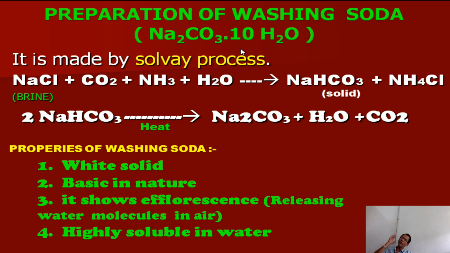This is called efflorescence: the physical behavior of washing soda changes when exposed to the atmosphere, losing water molecules. It is highly soluble in water, and it is basic in nature, which is very important. These are very important properties of washing soda.